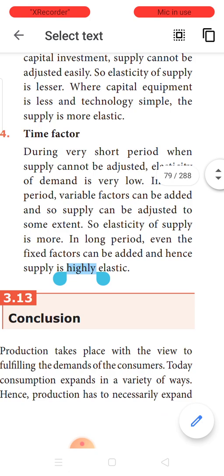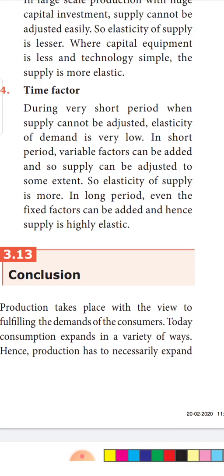Next is time factor. When you have a very short period to increase the supply, all of a sudden you cannot increase the supply of goods and services. So, elasticity will be very low. There are 3 time factors: one you call very short period, the other short period, the third long period. These are the 3 time factors which determine the supply. We are not going to deal with anything in depth. If it is a very short period, you have to increase the supply in 1 hour, it is not possible. So, elasticity is very low.